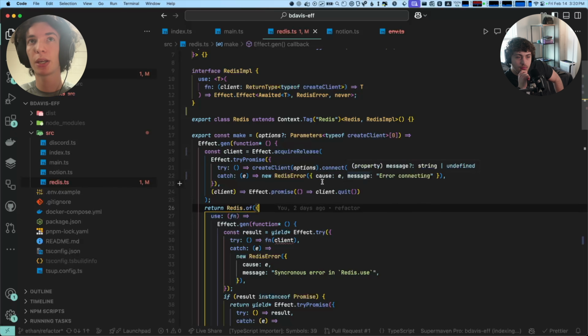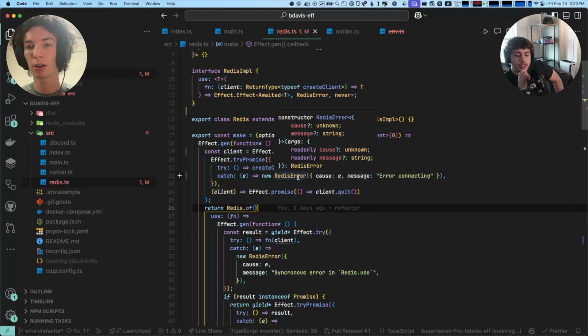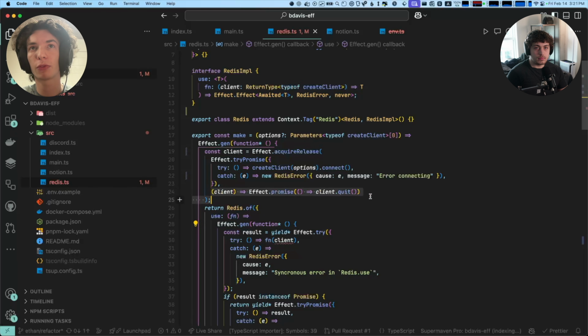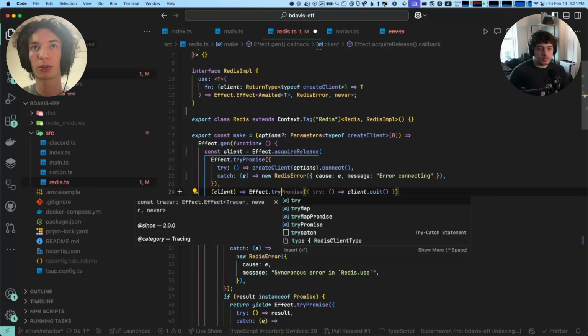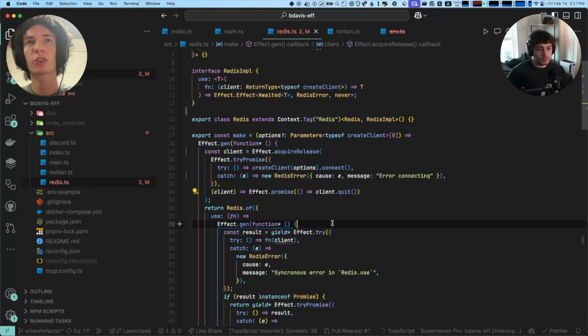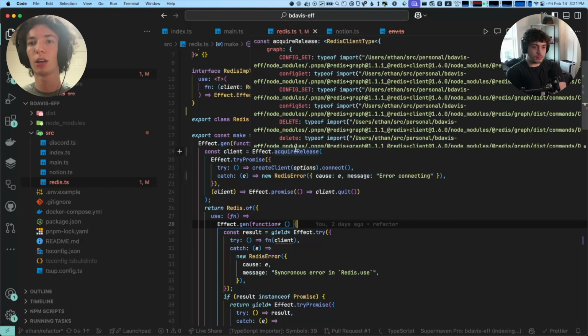The other thing you'll notice is that we can be very brief in our messages, because we know this is a Redis error. If it was just an error, we'd have to say this is an error in Redis, but because the error type is so descriptive, our message can be much more brief. The destructor function takes the client and uses effect.promise, though this should probably be tryPromise as well. Or I think destructors can't error, because where would you handle the error in the destructor? You either drop the error or it becomes a defect.